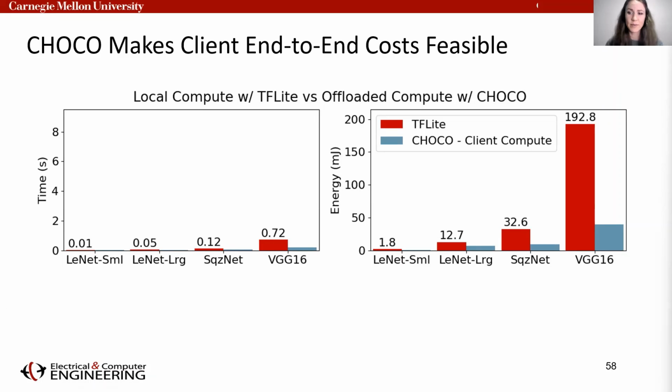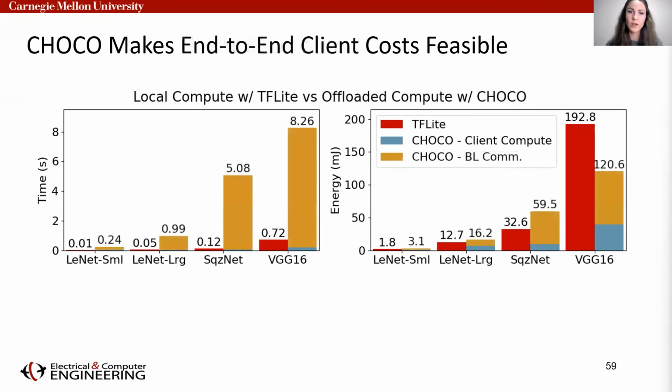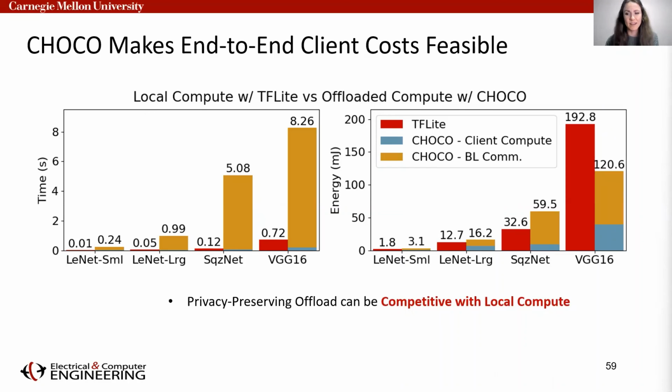To estimate the end-to-end benefits, we study a reference implementation using Bluetooth communication, which we show with these additional yellow bars. With this implementation, we show for the first time that end-to-end client costs for encrypted inference offload can even be competitive with local compute using TF-Lite. It even displays end-to-end energy benefits for large networks. Although communication remains a challenge for future work, CHOCO has already made significant progress in this area.